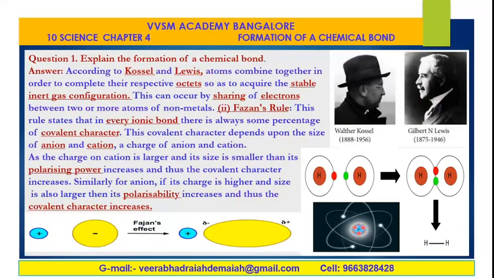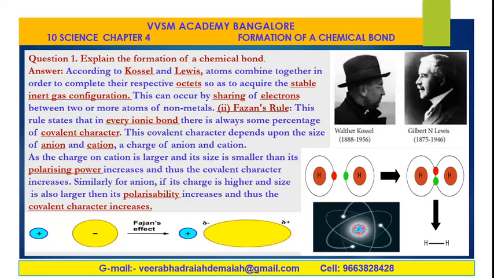Well, explain the formation of chemical bond. According to Kossel and Lewis, the two great scientists, Kossel (1888 to 1956) and Mr. Gilbert N. Lewis (1875 to 1946), these two scientists are responsible for the explanation of the formation of chemical bond. Fajans' rule is also important. This is a rule that in every ionic bond, there is always some percentage of covalent character, between anions and cations, the positively charged ion and negatively charged ion.